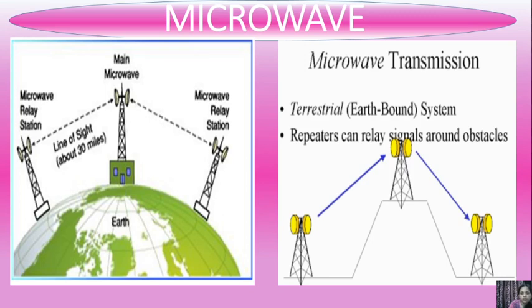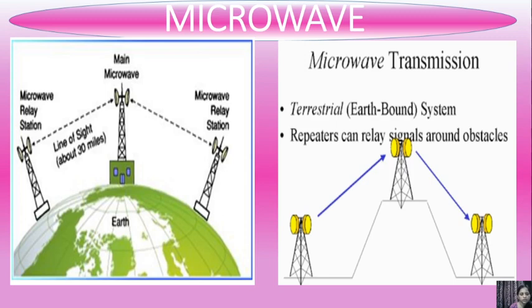Now here, this is the picture of the terrestrial or earthbound system, we can say terrestrial microwave. Two images are given related to the terrestrial type of microwave. Actually, there are two types of microwave. First is satellite microwave, second is terrestrial microwave system. In this video we are discussing terrestrial microwave, and about satellite we will discuss in the next video.